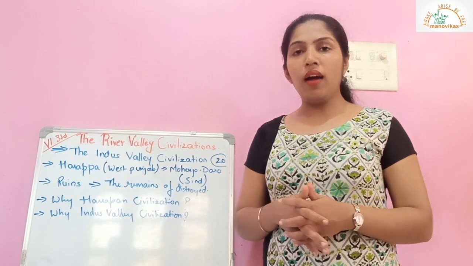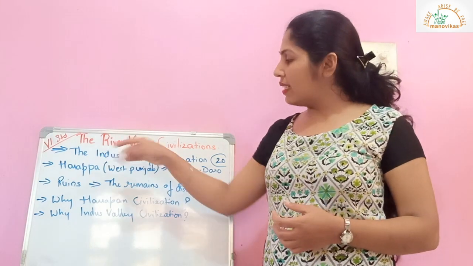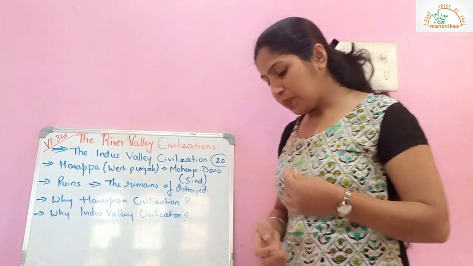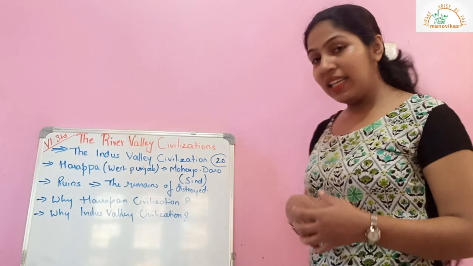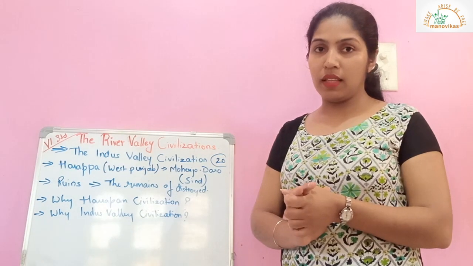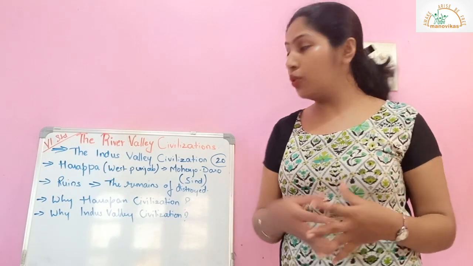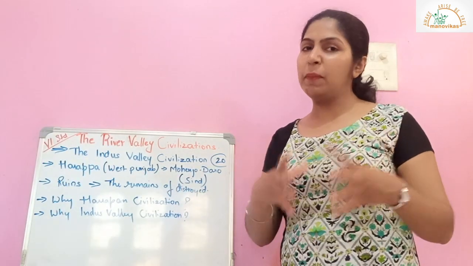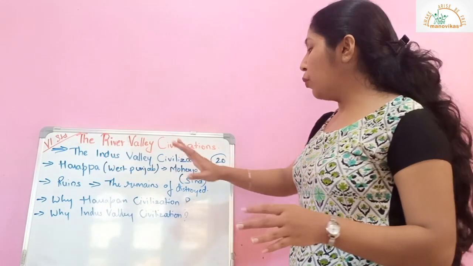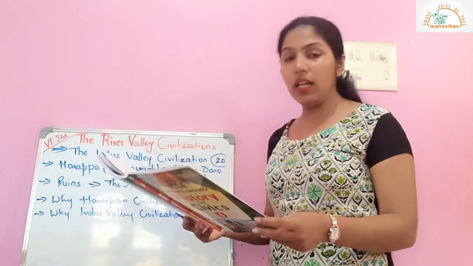Now, out of all the 4 civilizations that we're going to learn, the most important was Indus Valley Civilization. Why is it important? Let us see. Indus Valley Civilization came to light during the 20th century. There were a lot of ruins that were not discovered. Ruins are basically the remains of destroyed places. Harappa and Mohenjo-daro were 2 such cities which were discovered.